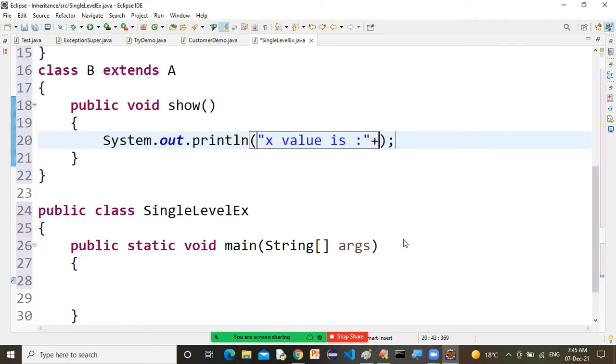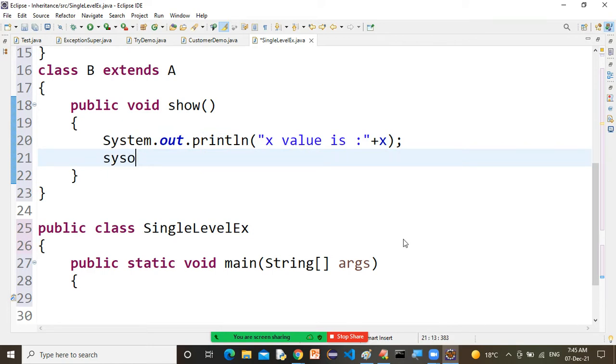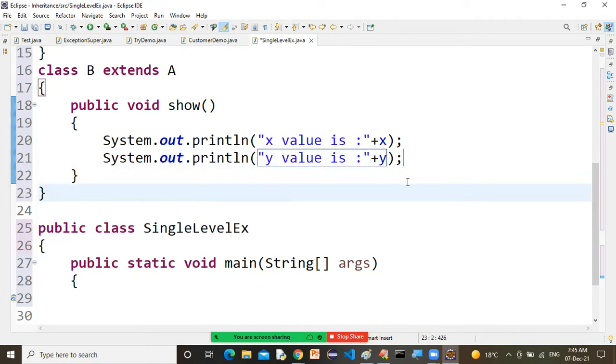sys out x value is, I want to print what? X. Now same, sys out y value is plus y. Correct or not? Yes. Now x and y are visible, sir. Look at it, x and y is not showing any error. Why? Correct or not? It is not showing any error.